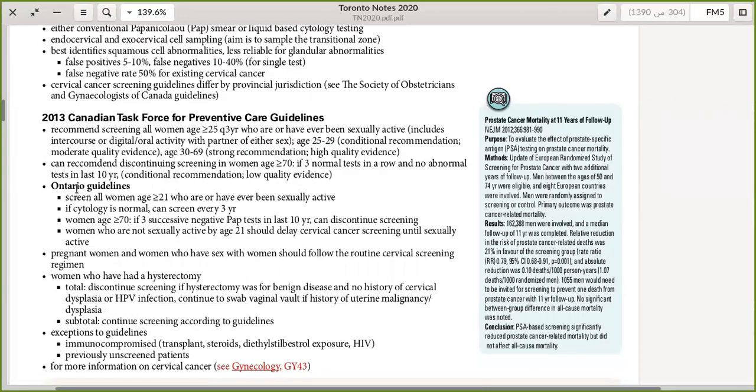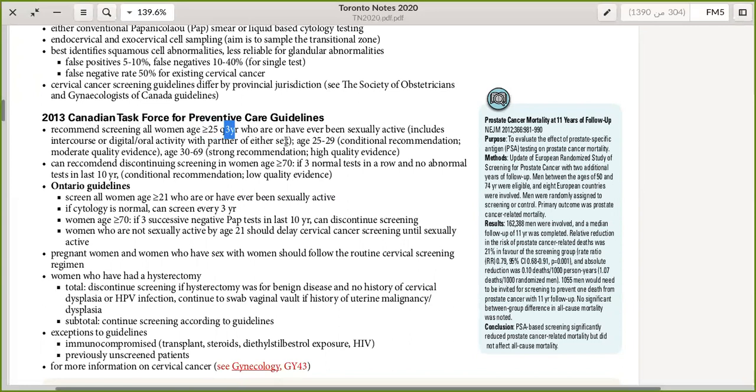We will see here that it's talking about the Ontario guidelines. It's a little bit different from the general guidelines we mentioned. We will just see what the cutoff age is in Ontario. In 2013, the Canadian Task Force on Preventive Health Care recommended screening for all women aged 25 or more, every 3 years, who are or have ever been sexually active.